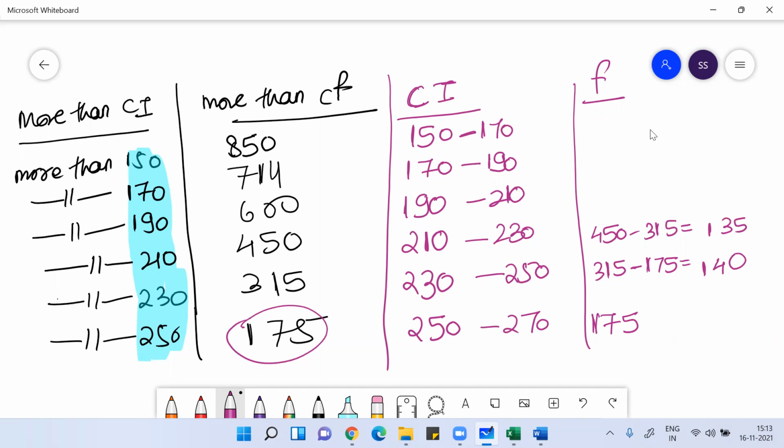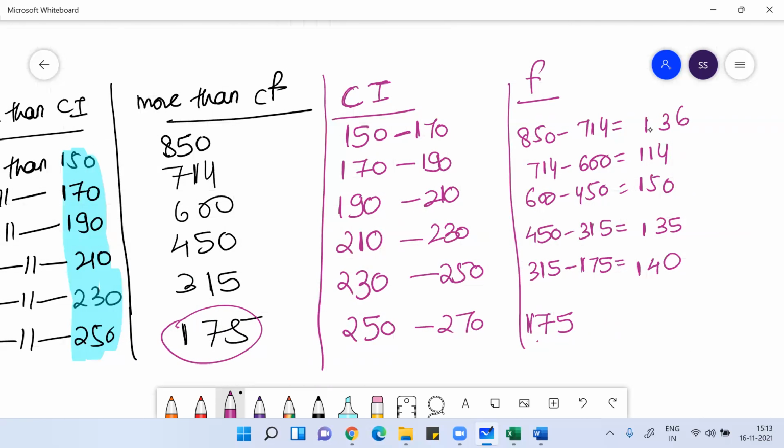Clear, everyone? Then 600 minus 450, which is 150. Then 714 minus 600, which means 114. Then 850 minus 714, which is 136. So these are your normal frequencies. If you sum them, you should get 850.